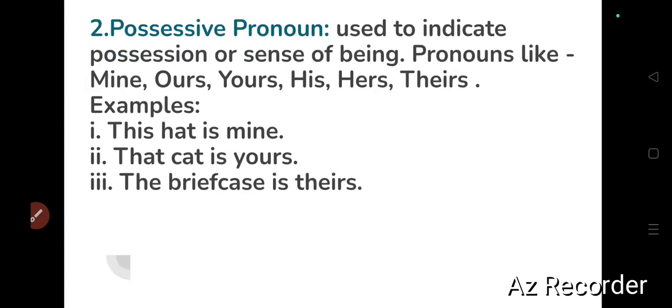Now, possessive pronoun. It is used to indicate possession or sense of being. Pronouns like mine, our, ours, yours, his, hers, theirs are said to be possessive pronouns because they are used to say possessiveness. Okay, like this hat is mine. Now I'm showing possessiveness towards the hat, that this is my hat, right? This hat is mine. That cat is yours. The briefcase is theirs.